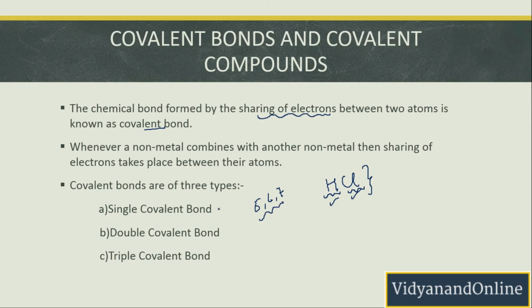Now these covalent bonds can be of 3 types: single covalent bond, double covalent bond and triple covalent bond. Whenever there is sharing of a single electron, a single covalent bond is formed between the atoms. However, if they are sharing 2 electrons, then a double covalent bond will be formed between them. And if they are sharing 3 electrons, then a triple covalent bond will be formed between them.